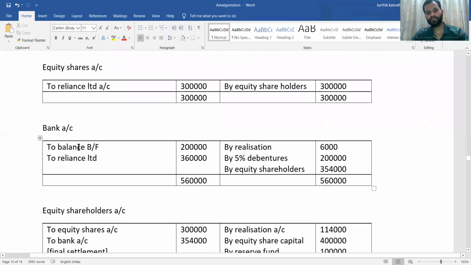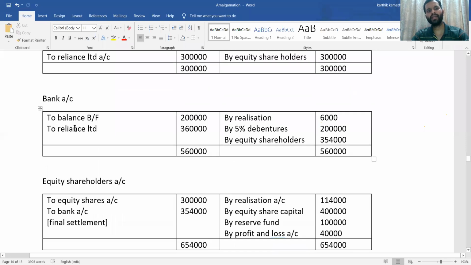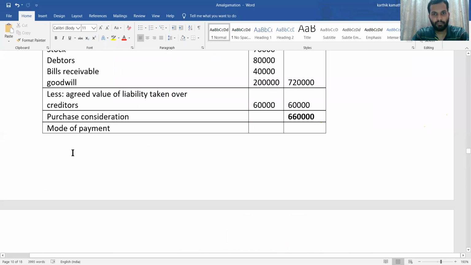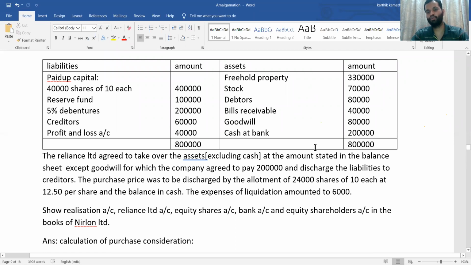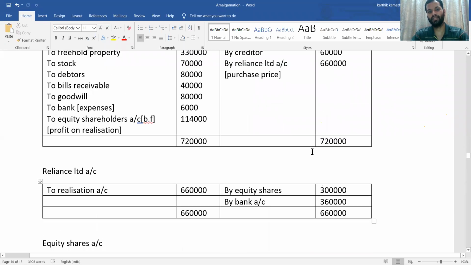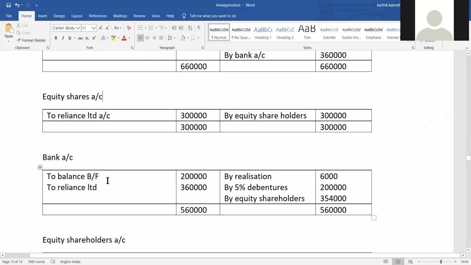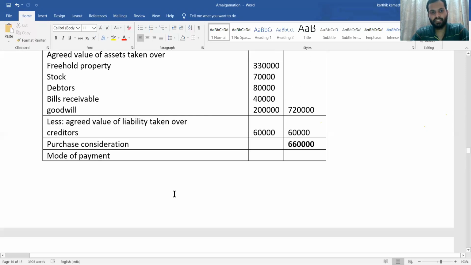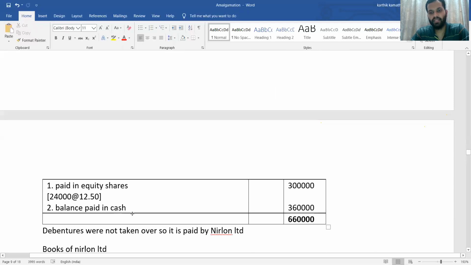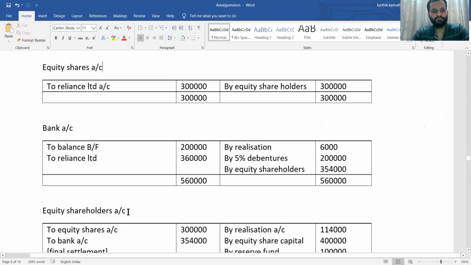Then you need to prepare bank account. Bank account balancing figure. First you see bank balance. Cash at bank given, that is 2 lakh. Debit side, cash at bank is mentioned, that is 2 lakh. So to balance forward, that is 2 lakh they have given. Then to Reliance Limited. To Reliance Limited is paid in cash. Payment in cash we have taken. So that is to Reliance Limited, 3,60,000 adjustment. Adjustment, if you see here, balance paid in cash 3,60,000. So to this one, Reliance Limited, 3,60,000.